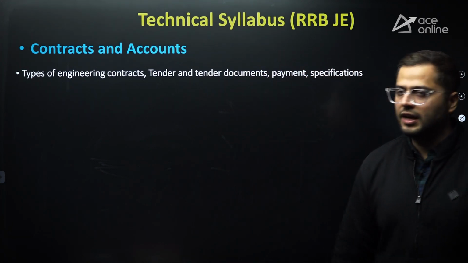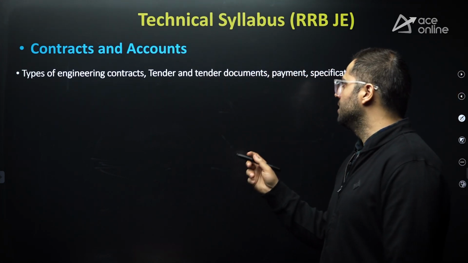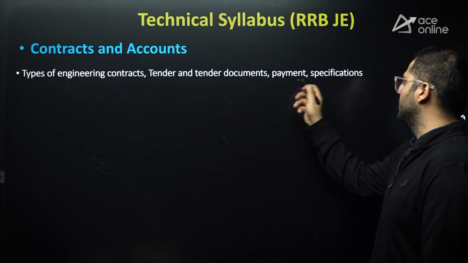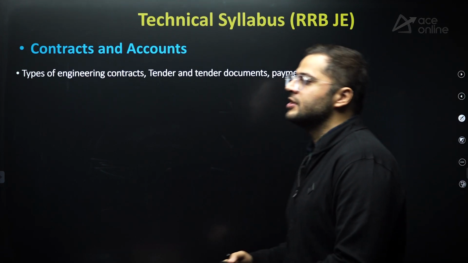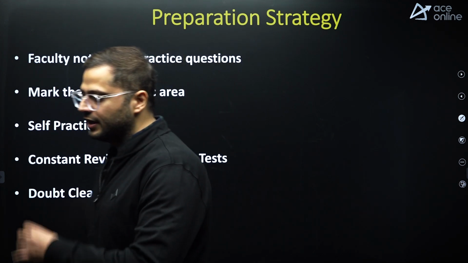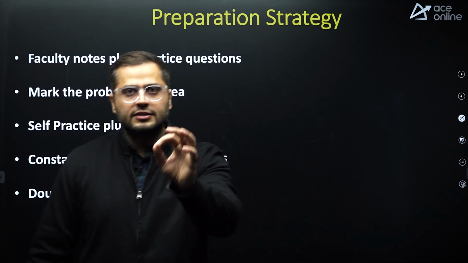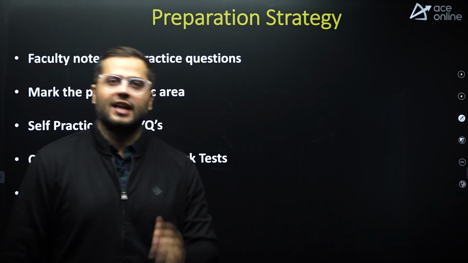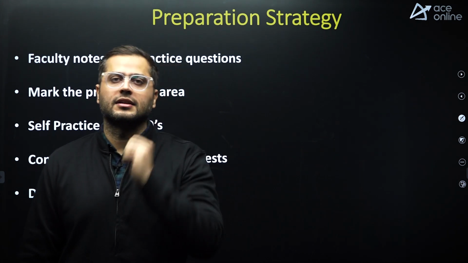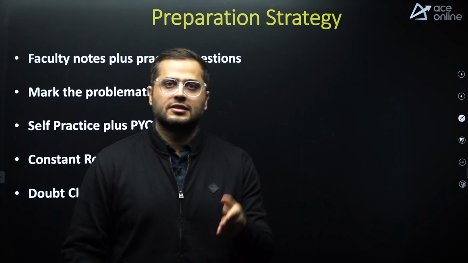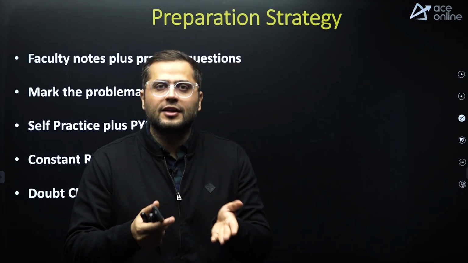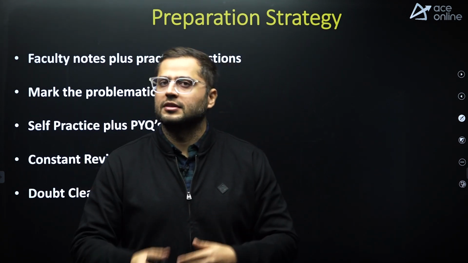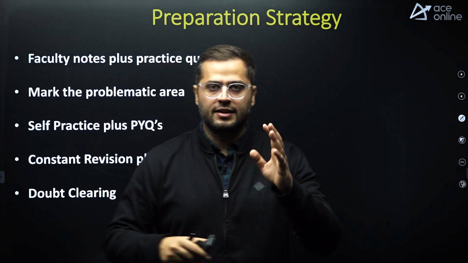Contracts and accounts: what are the various engineering contracts, tenders, tender documents, payment and specifications. So this is your entire RRB syllabus which we have discussed. Now the point is how to prepare. That is the main key aspect. Students are watching this video for knowing how to prepare. Syllabus I got, exam pattern I know, fine.